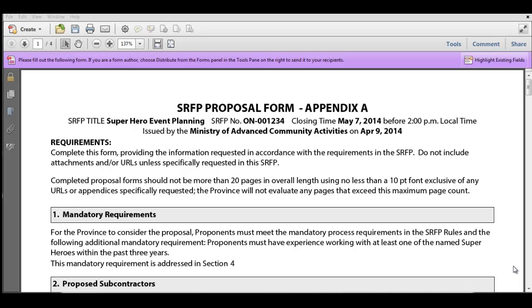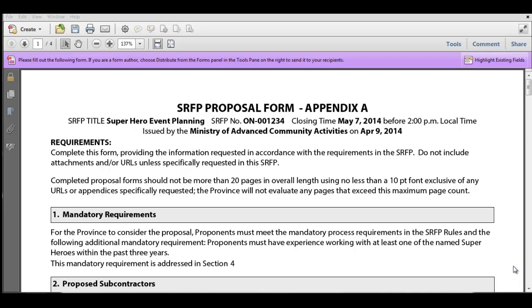And we're not going to be looking at attachments or URL websites that you reference unless we've specifically asked for that information. And again, if it seems to you that an attachment is appropriate or a website is appropriate and it was not asked for, perfect thing to be asking your government contact person so they can provide the clarity you need on whether or not you can or should be putting those attachments or URLs in your proposal.